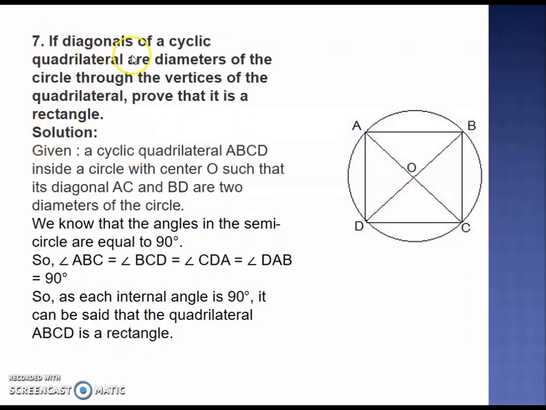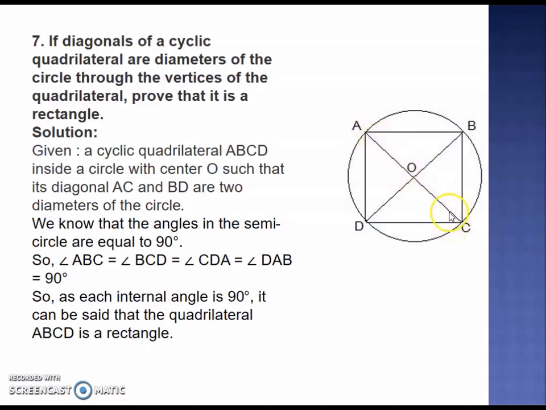So seventh problem is, if diagonals of a cyclic quadrilateral are diameters of the circle through the vertices of the quadrilateral, prove that it is a rectangle. So it is given that ABCD is a cyclic quadrilateral. That means all the vertices lie on the circumference. It is also given that diagonals are passing through the center of the circle.